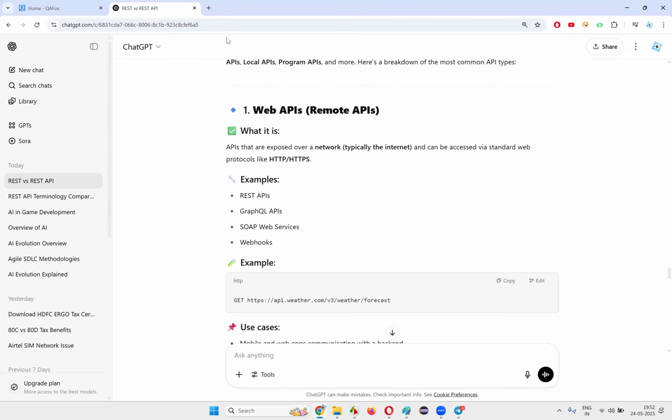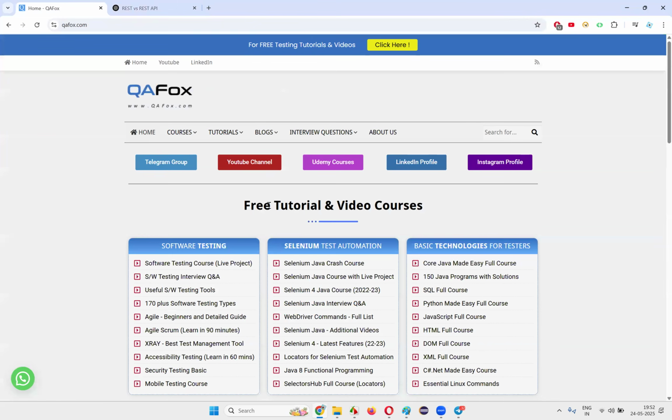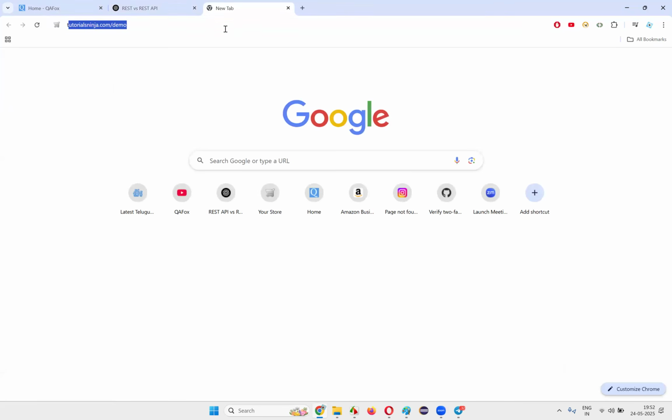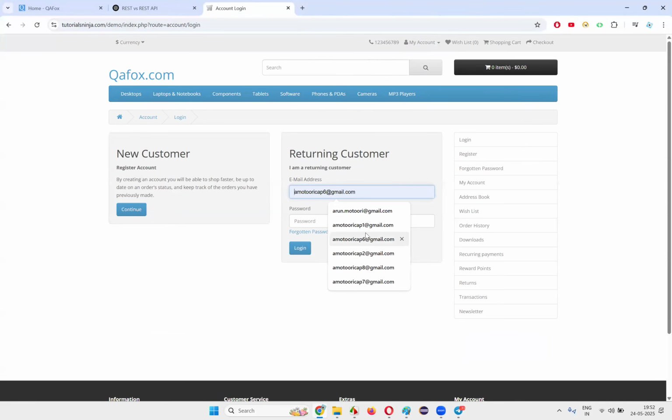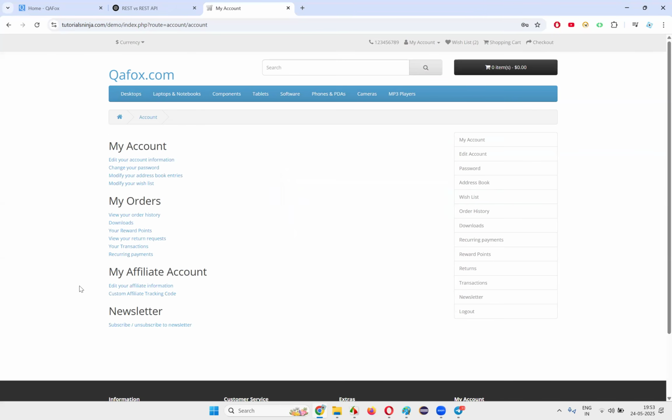For example, if you are using the purefox.com website, when I hit something, or if you use this particular application, and I try to log into the application by giving some credentials, what will happen? A request will be sent to the server over what? Do I have the server in my computer machine? This is the front end, right?